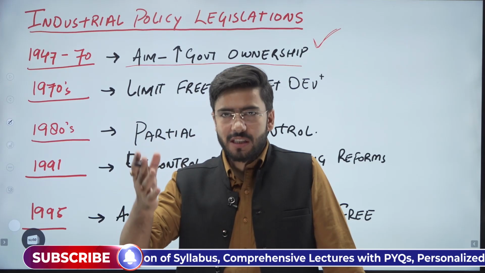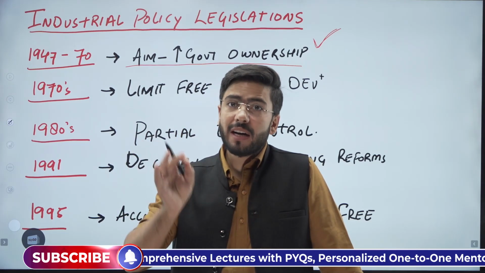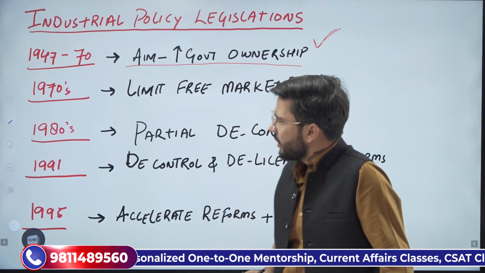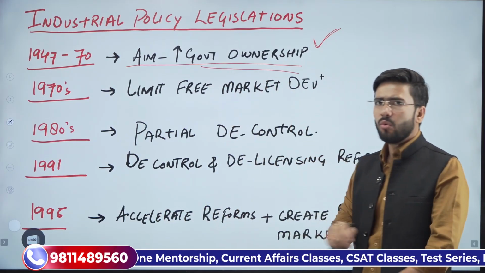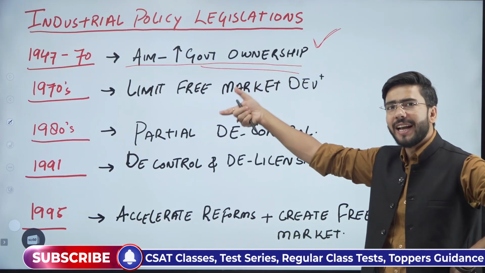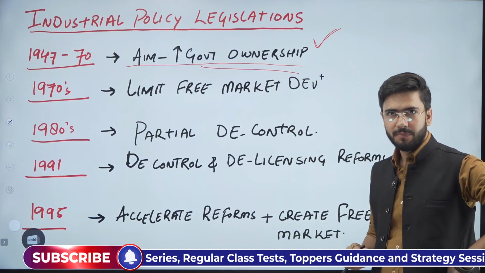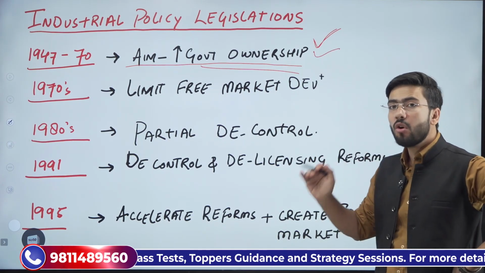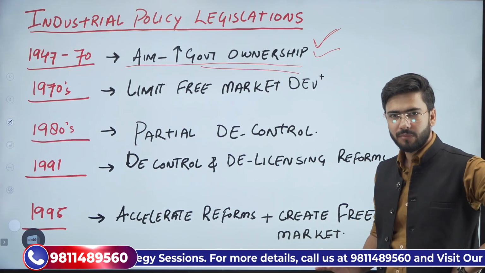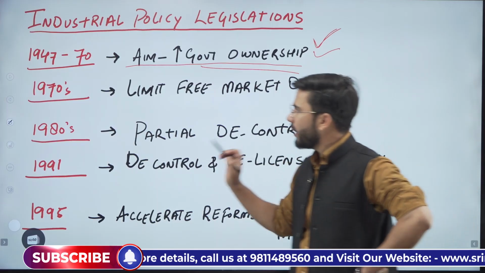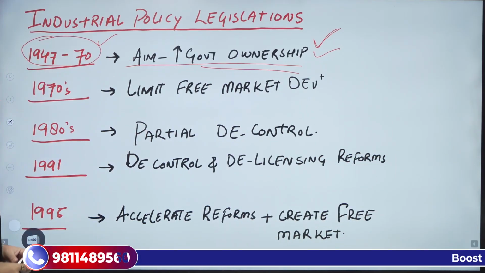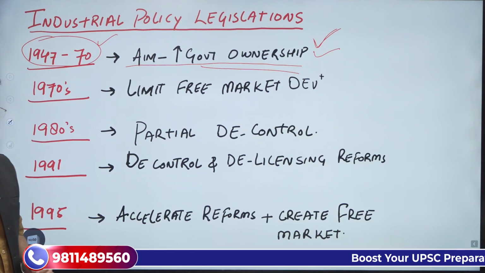Due to Nehruvian socialism, as I should call it, we were somehow more inclined towards giving government more share in governance, public services, welfare, and growth also. Simple.